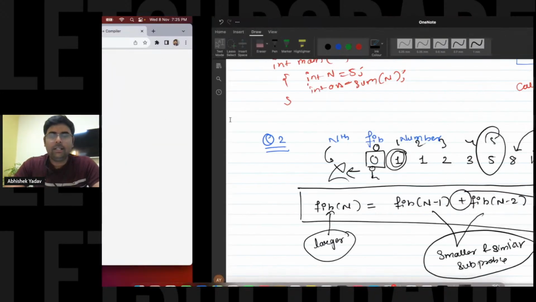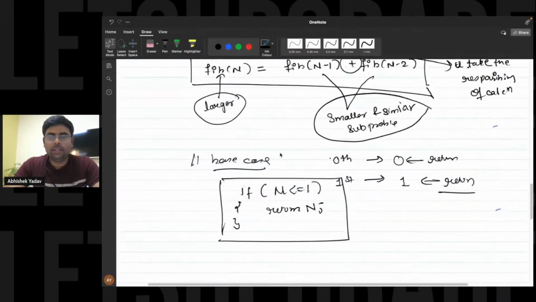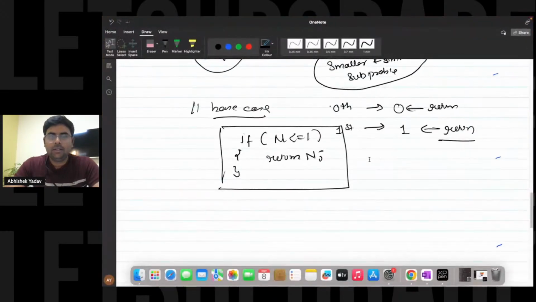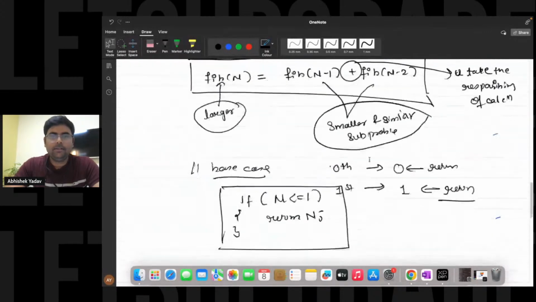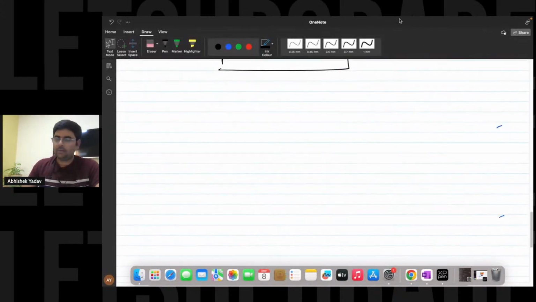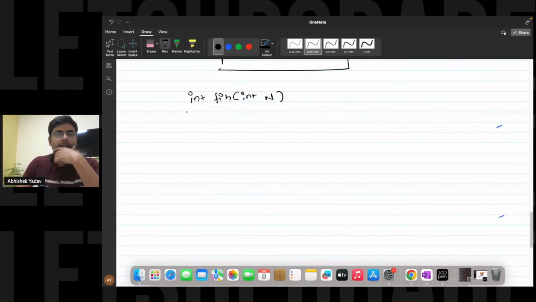Okay, great. So let's do the dry run so that you get a clearer understanding here. So here, what we have done is, we have this int Fibonacci and int n here, right? And after that, we have the base case, that is, if n is less than equal to 1.